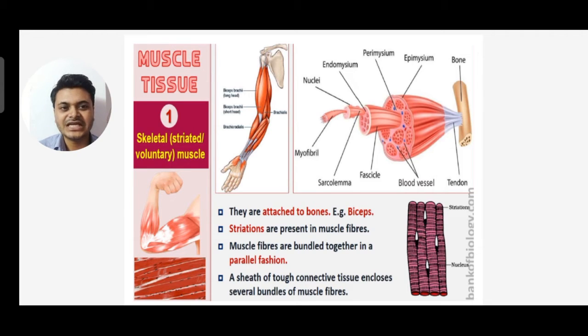A sheath of tough connective tissue encloses several bundles of muscle fibers. So you can see the structure of nuclei, myofibrils, sarcolemma, fascicle, blood vessels, tendon, and epimysium, then perimysium, then endomysium. The outer one is epimysium, the middle one is perimysium, and the inner one is endomysium.